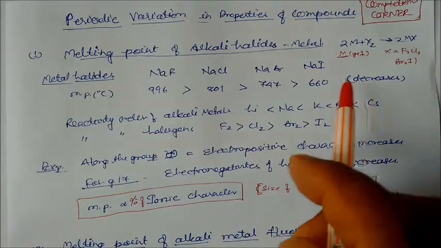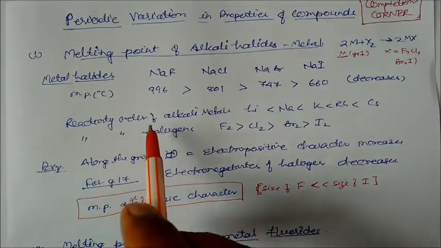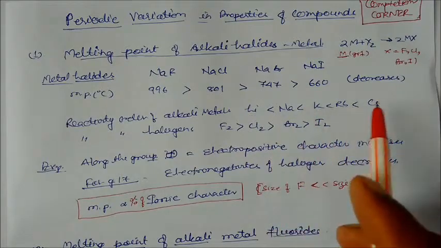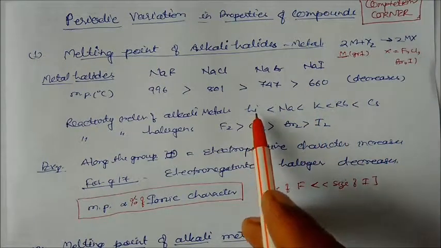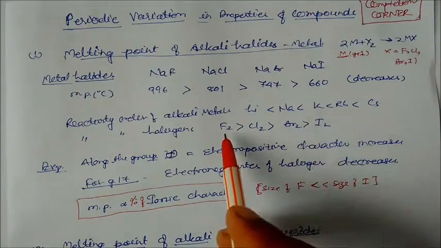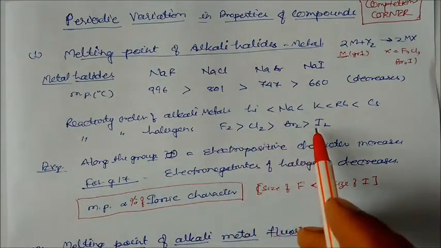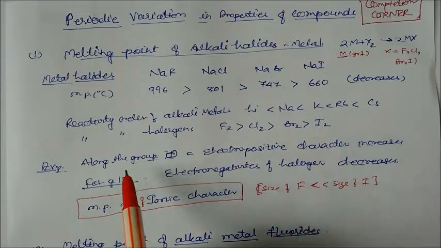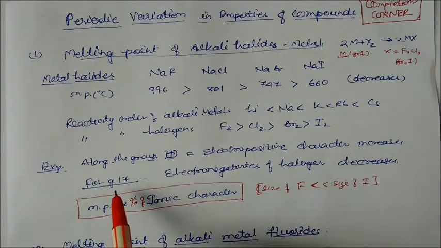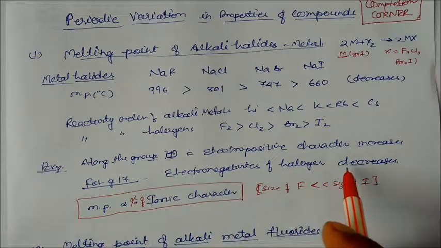It is decreasing down. Why is it decreasing down? The reactivity of the alkali metals is lithium, sodium, potassium, rubidium, cesium. Cesium is most reactive, lithium is less reactive. I have taken the example of sodium with different halides. Among the halogens, fluorine is more reactive, Cl2 is less, followed by Br2, then iodine. Along the group, electropositive character increases, and along group 17, electronegativity decreases.